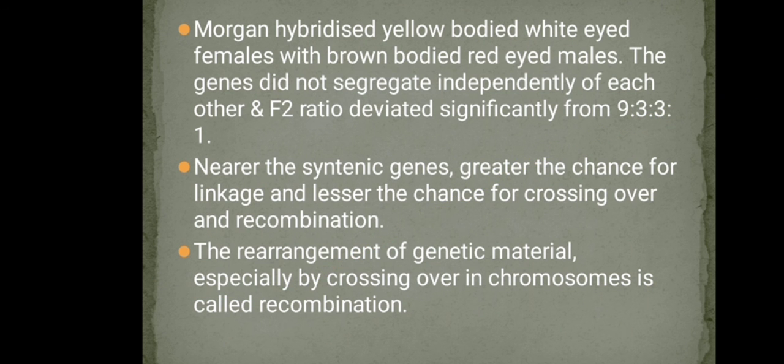At the point of synapsis, they break off and exchange segments, and there is crossing over. So when the distance between genes located on the same chromosome is very small, there is a greater chance for linkage and a lesser chance for crossing over and recombination.